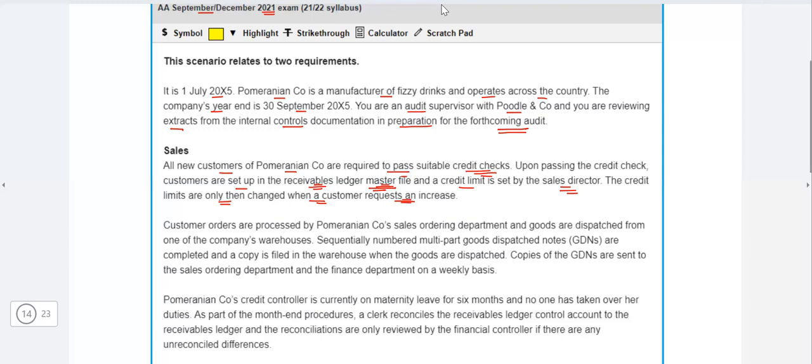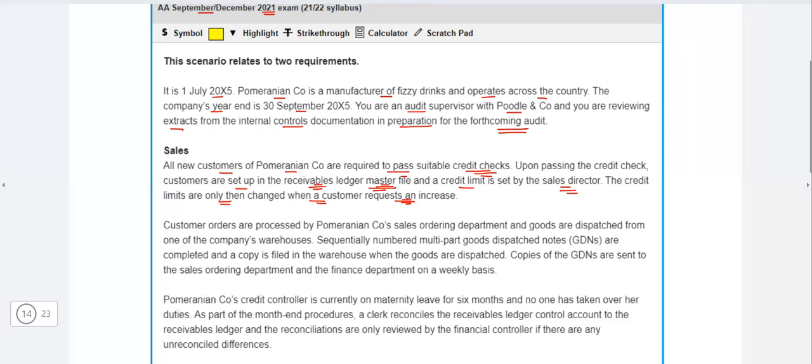Now the credit limits should be changed based on the customer credit rating alongside the request of the customers. Because yes, maybe they are good customers and they're requesting you to extend the limit. Yes, we will consider the request, but that is an additional feature. Usually it should be changed when the customers are performing well, okay, increase it. When the customers are not performing well, okay, decrease it.